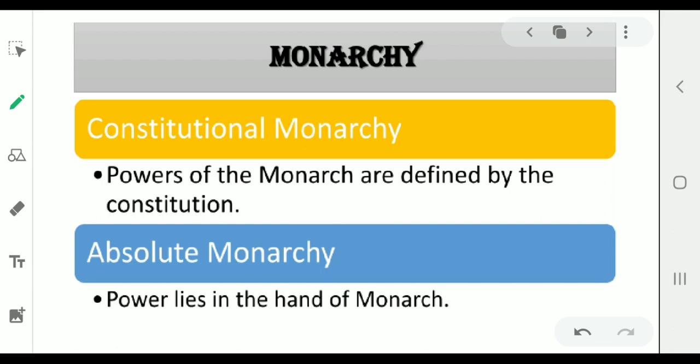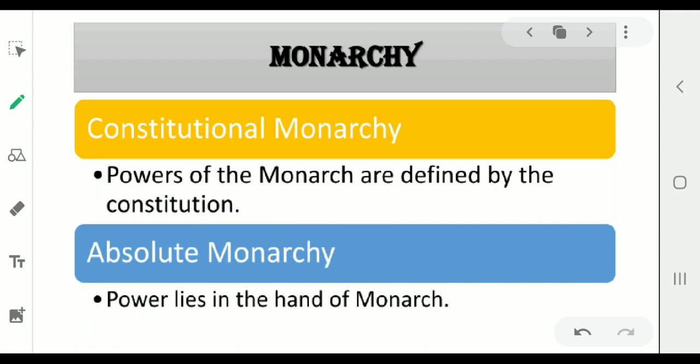Then the next one is your monarchy. So basically in a monarchy, a monarch, either a king or a queen, is the head of the government, and this monarch has the power to make decisions for the entire country or the state. So the monarch has the final say in the running of the country and its laws. They do not have to defend or explain their actions to the people. It means they can also impose their own decisions on the people.